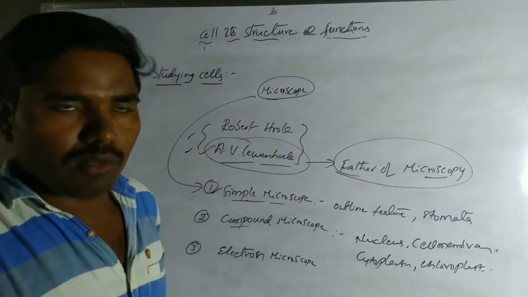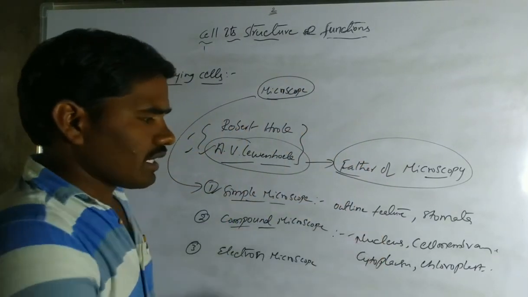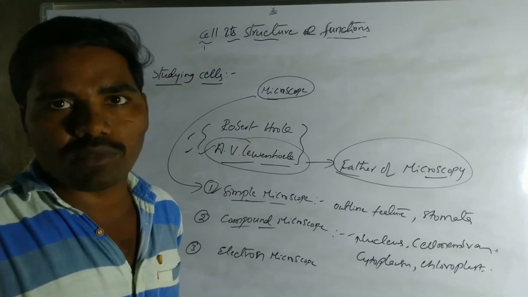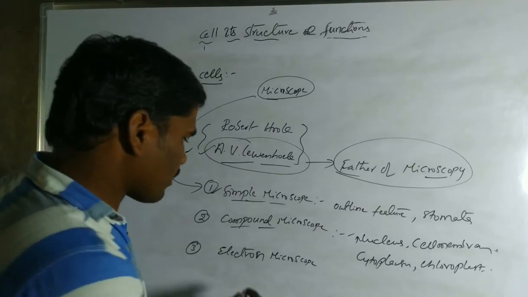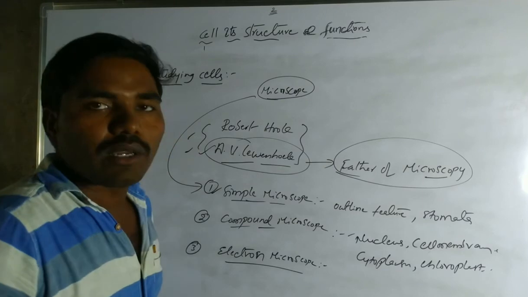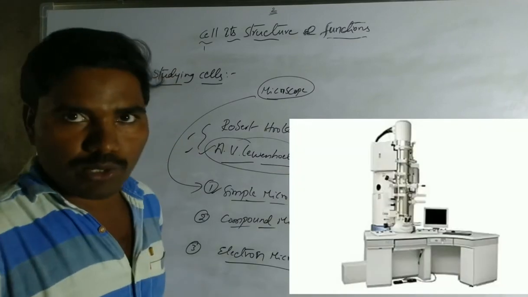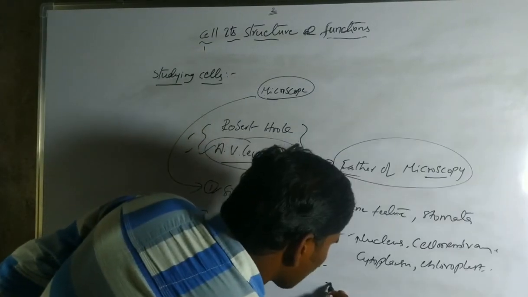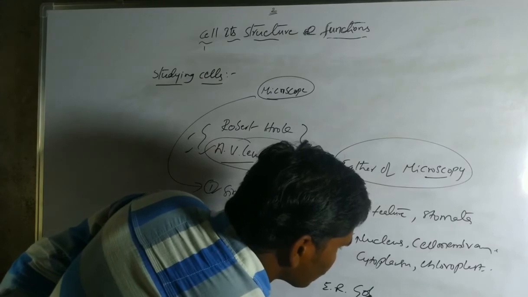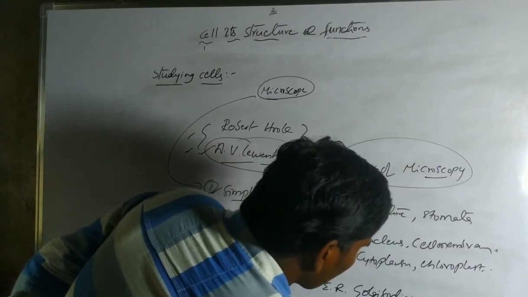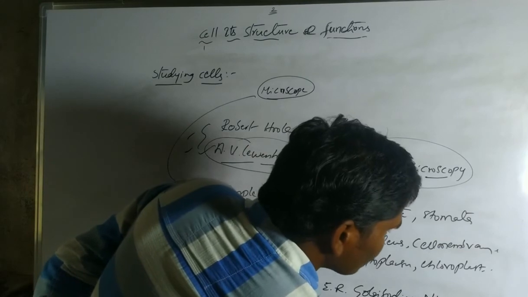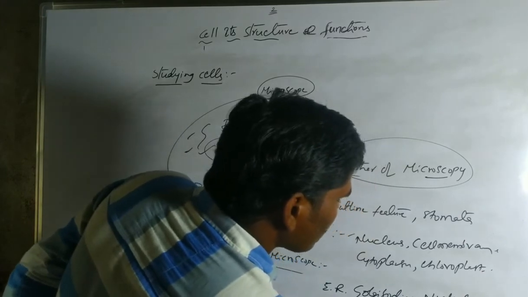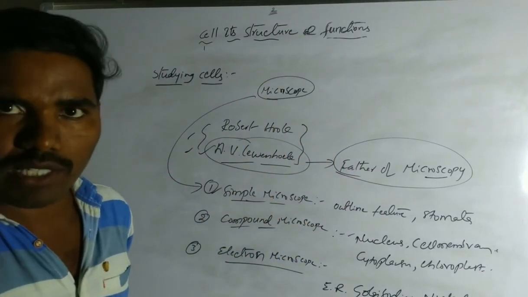But if you want to study more details about the inner parts of the cell, we require a powerful microscope, the electron microscope. By using it we can observe inner parts like endoplasmic reticulum, Golgi bodies, nucleolus, vesicles and other parts of the cell.